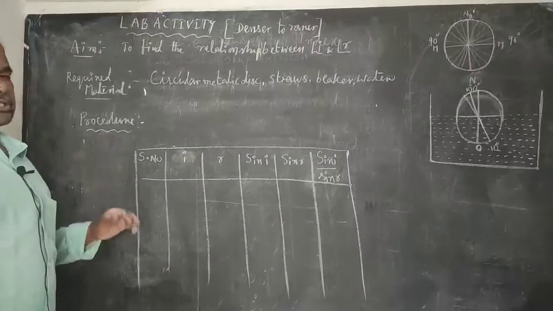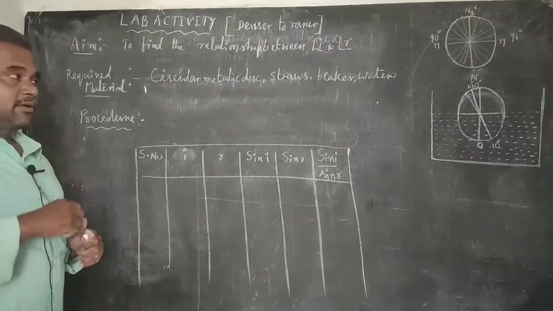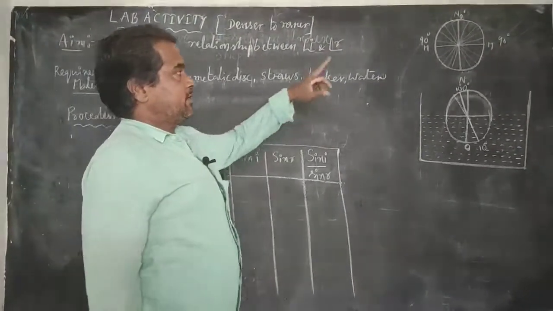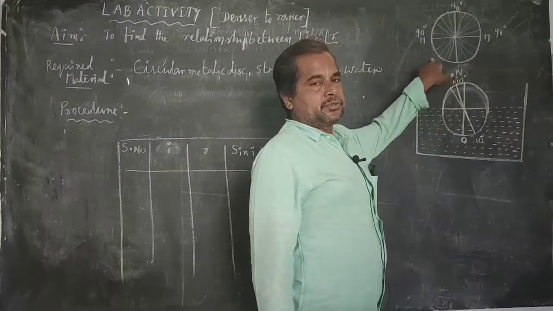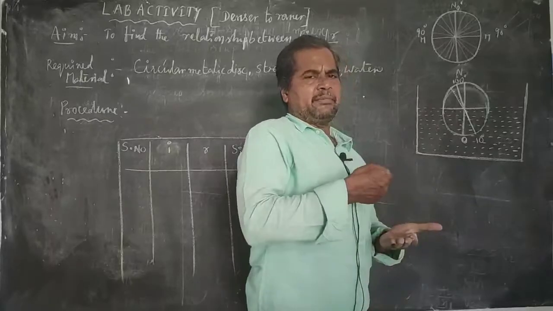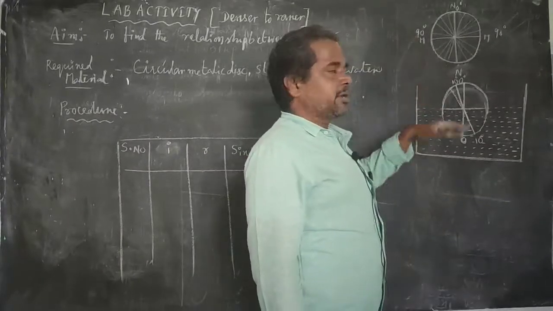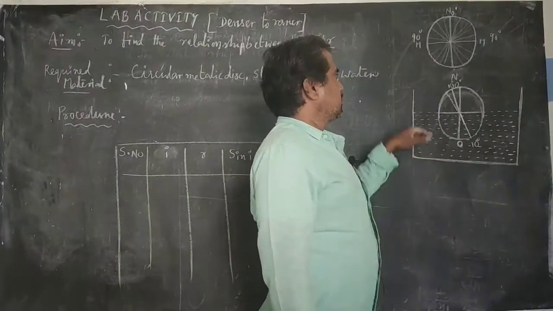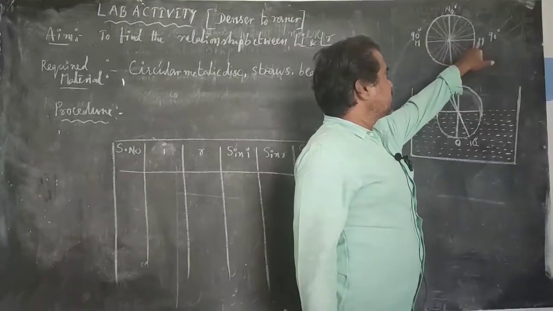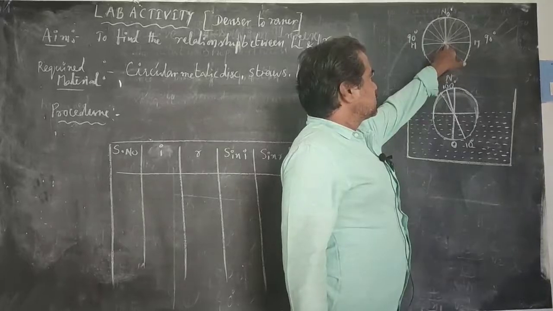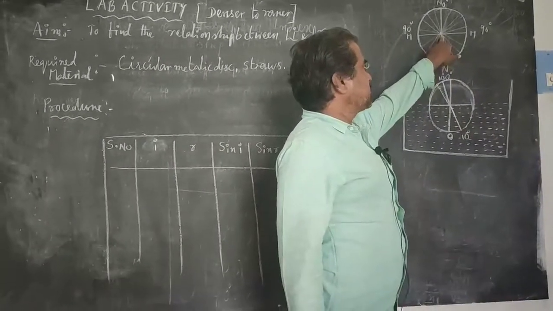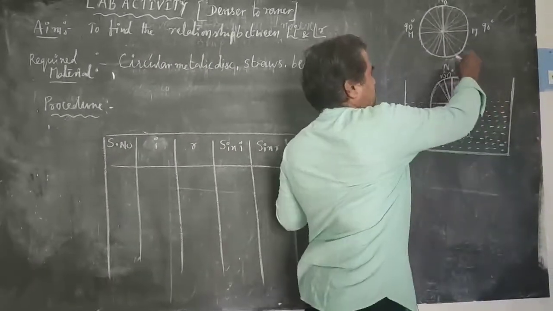So what is the procedure? How to do this lab activity? First of all, we take one circular metallic disc, made from a thin metallic sheet, and draw one horizontal line and one vertical line at its center. Those two lines must be perpendicular to each other.